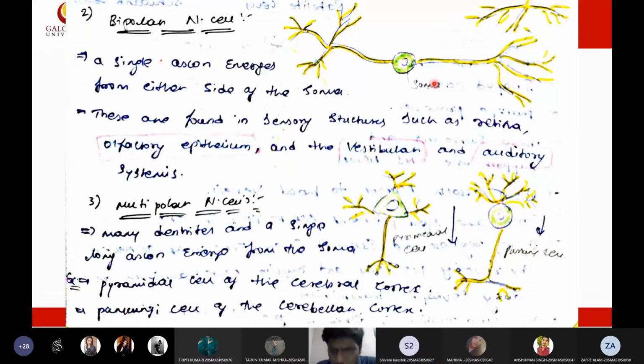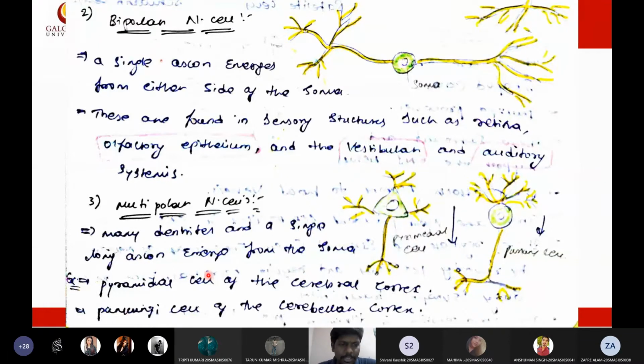Then coming to the third type of cells, depending upon the polarity, which is the multipolar nerve cells. Multipolar nerve cell means that from the soma, multiple processes extend: many dendrites and a single axon.